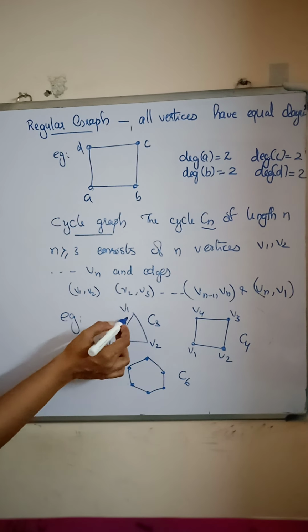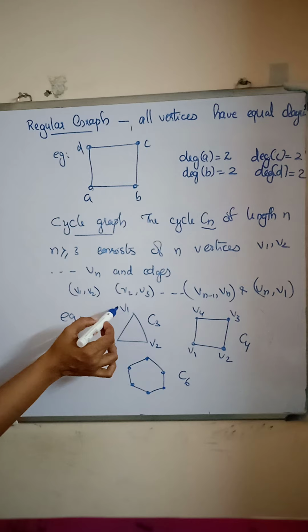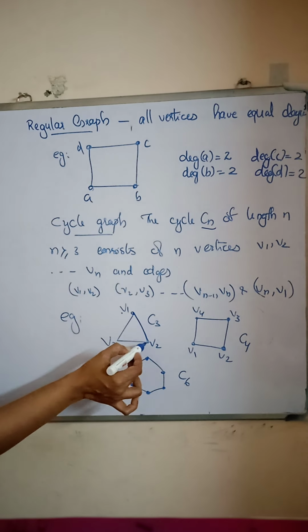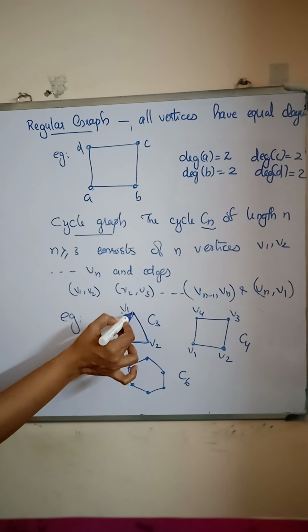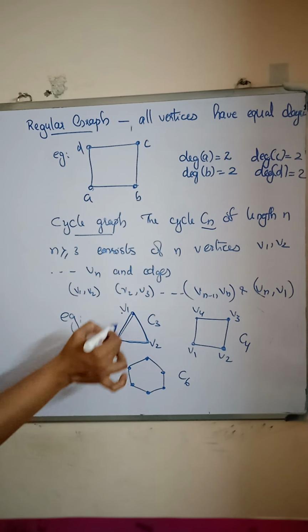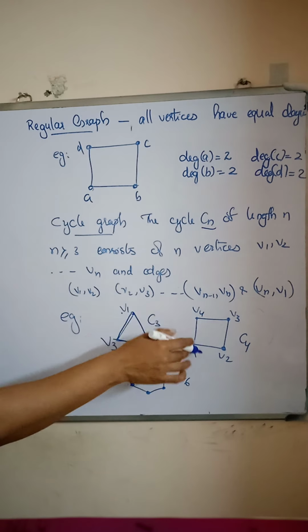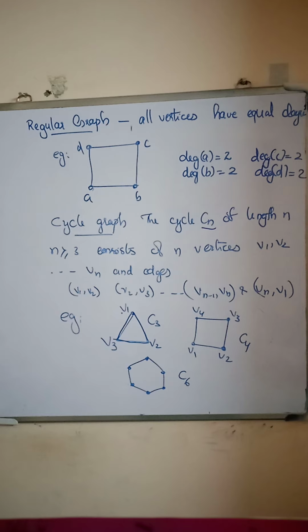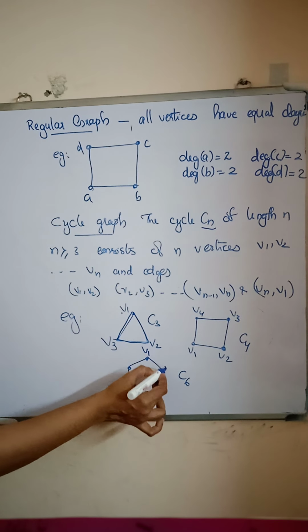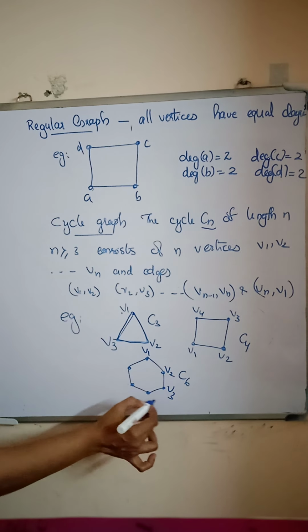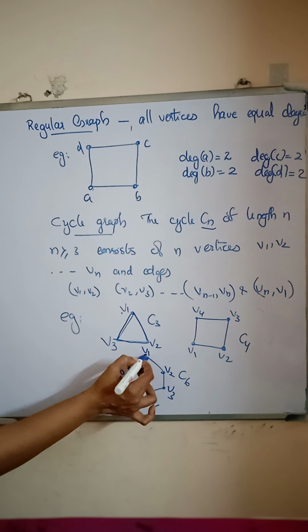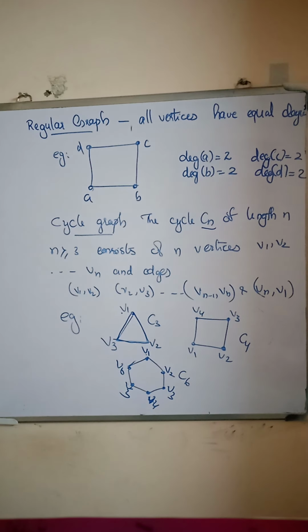For example, C3 is a cycle graph with 3 vertices. We start from v1, v1 to v2, v2 to v3 and v3 back to v1. That is in the form of a cycle. C4 is a 4 vertices cyclic graph. C6 is a 6 vertices cyclic graph. We start from v1, v2, v3, v4, v5, v6, then v1. So it is also a cycle graph.